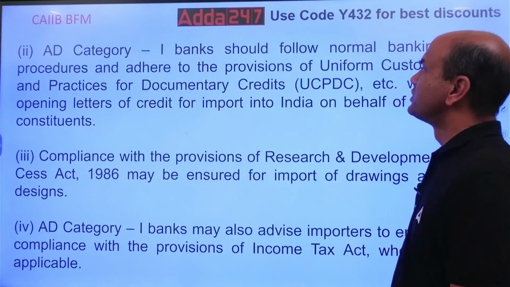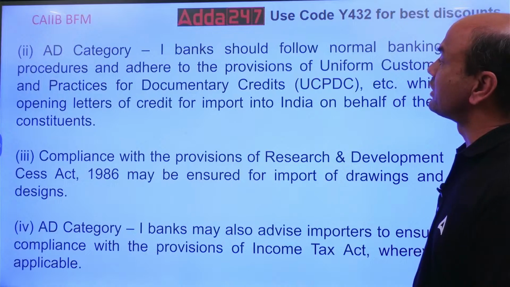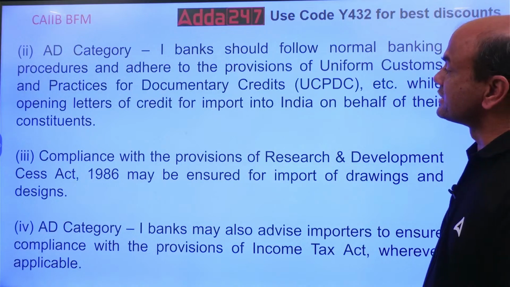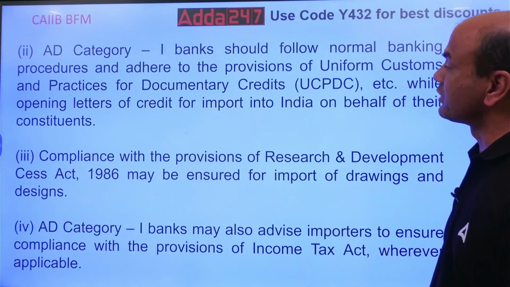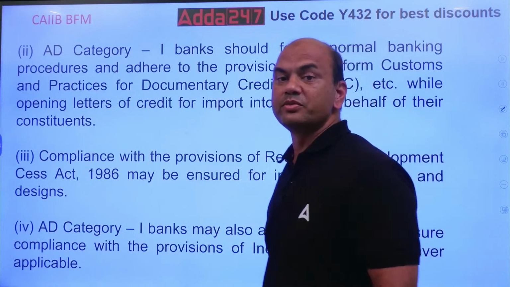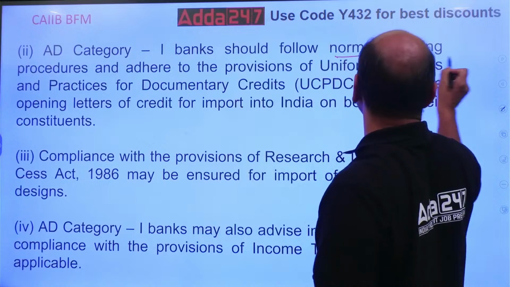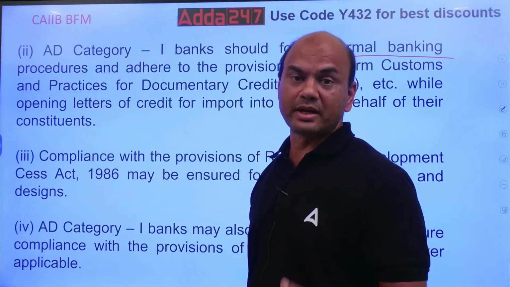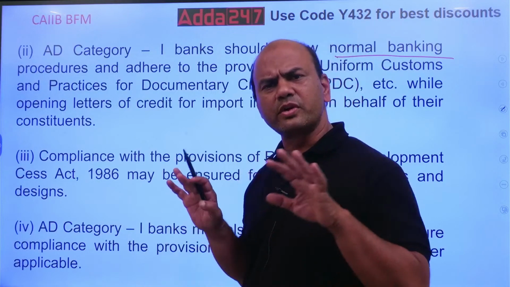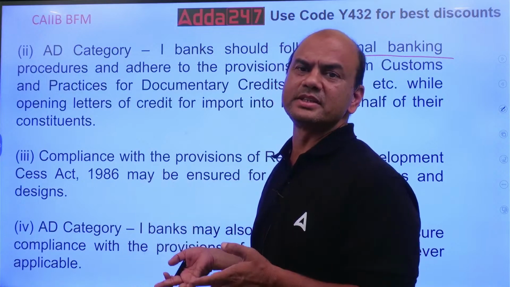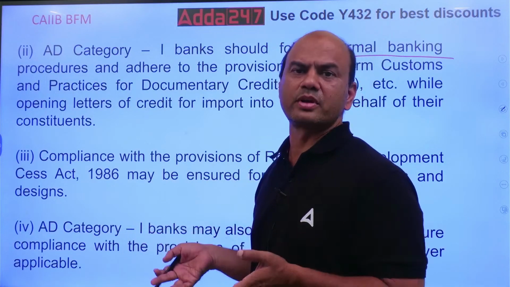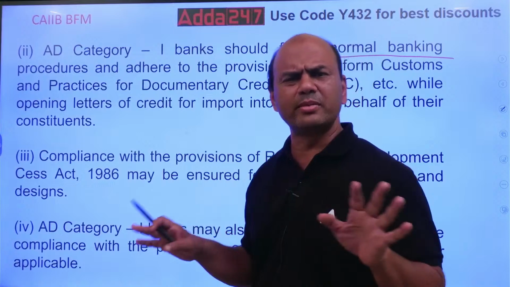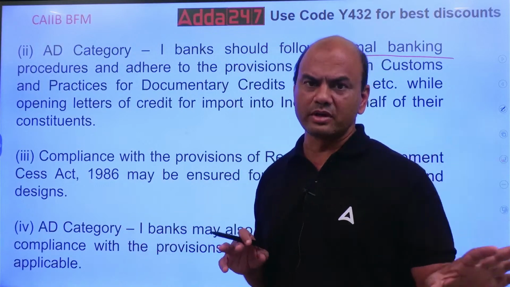AD Cat 1 banks should follow normal banking procedures and adhere to the provisions of UCPDC, etc., while opening LCs for import into India on behalf of their constituents. They must follow normal procedures. What do you mean by normal banking procedures? This is called ISBP, International Standards for Banking Practices. Whatever is followed in the world for opening these LCs or dealing in import transactions, you have to follow that.